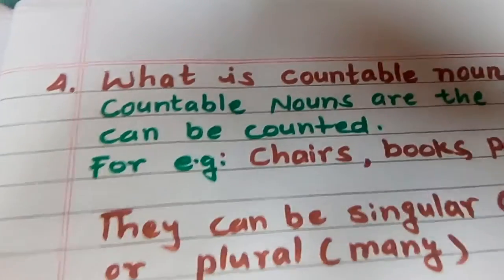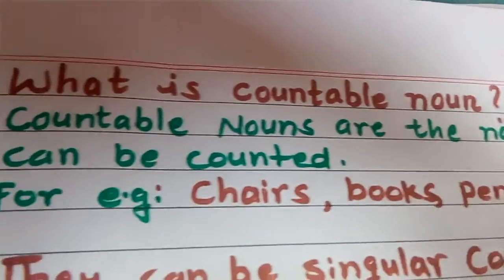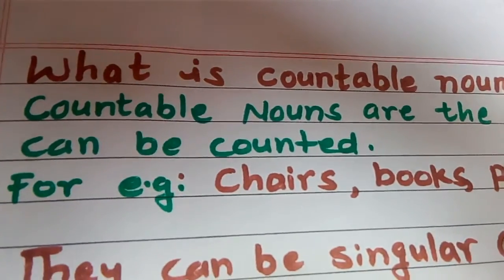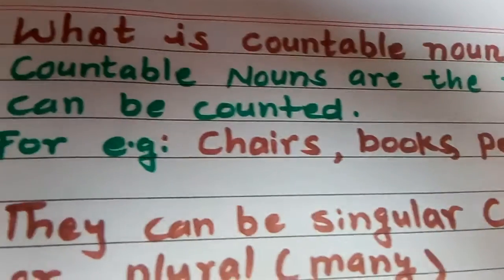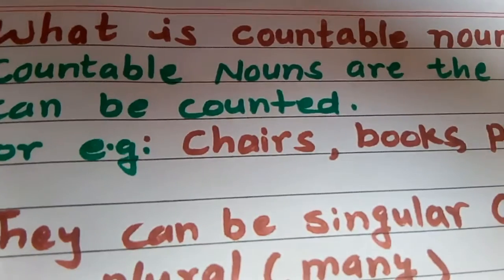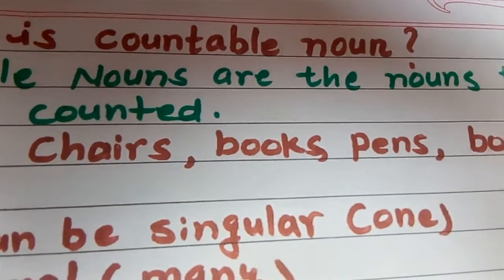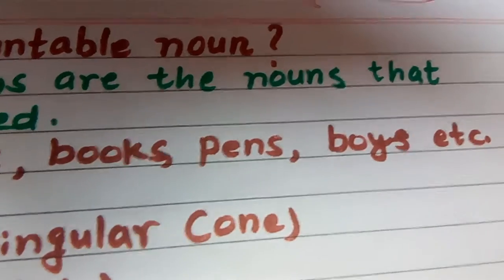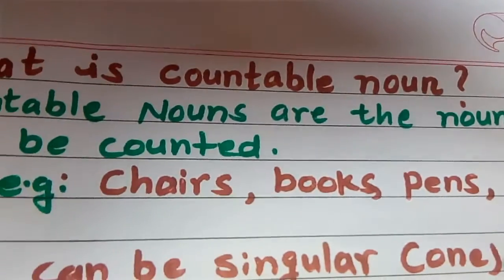Dear students, now let's learn what is countable noun. Countable nouns are the nouns that can be counted. For example, chairs, books, pens, boys, etc. There are so many.